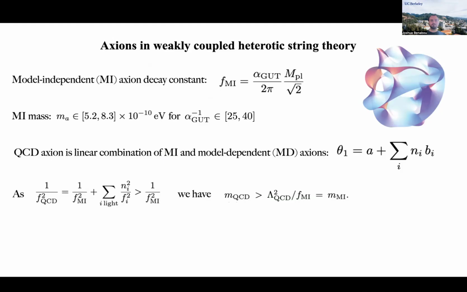Model-dependent axions arise from reduction of the two-form field B2 on holomorphic two cycles of the extra-dimensional space. The QCD axion in this theory is then the linear combination of the model-independent and the model-dependent axions. Consequently, its decay constant satisfies a quadratic sum rule whereby it is related to the decay constant of the model-independent axion, as well as to the decay constants and anomaly coefficients of model-dependent axions. Consequently, we have that the QCD axion mass is bounded from below by the model-independent mass.